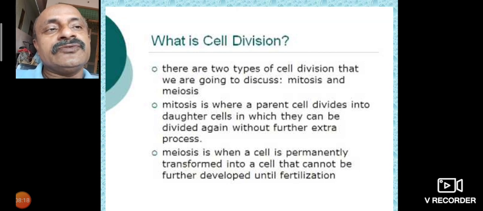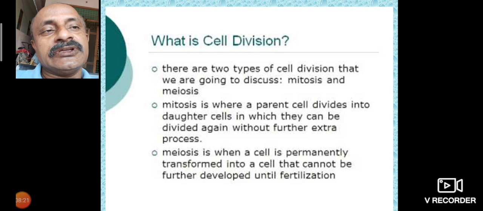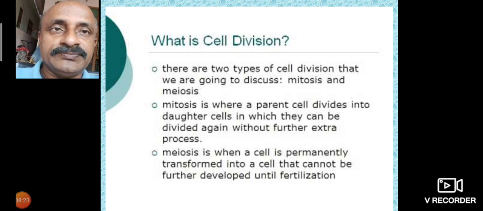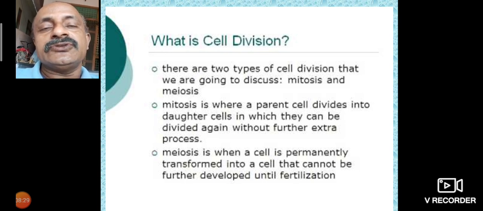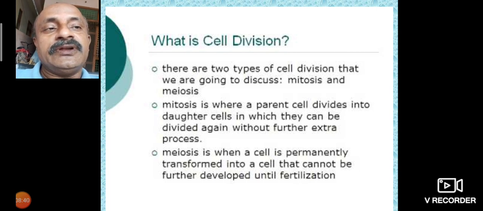So what is cell division? There are two types of cell division that we are going to discuss: mitosis and meiosis. The mitosis is where a parent cell divides into daughter cells, which can be divided again without any further extra process.